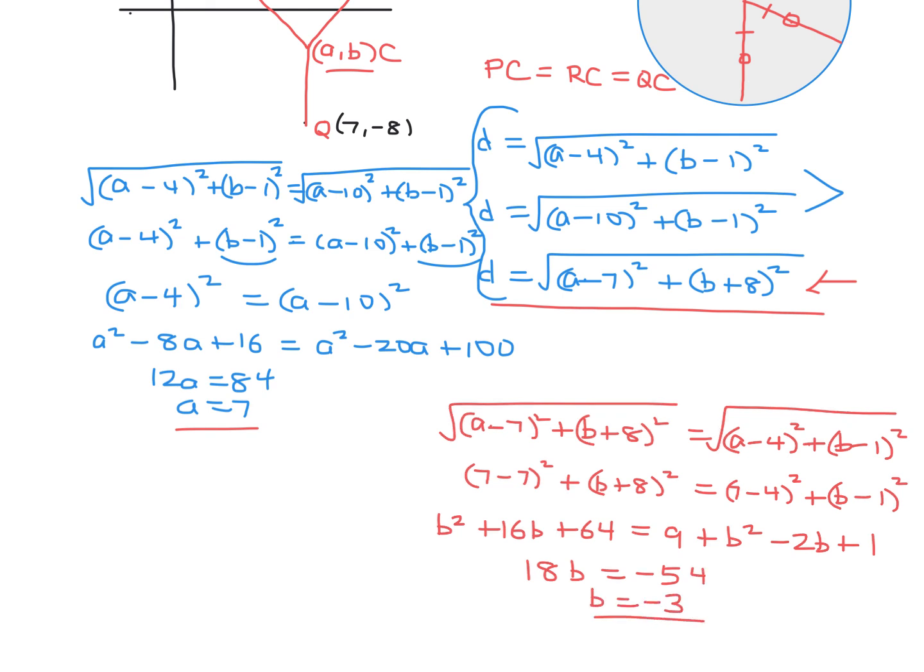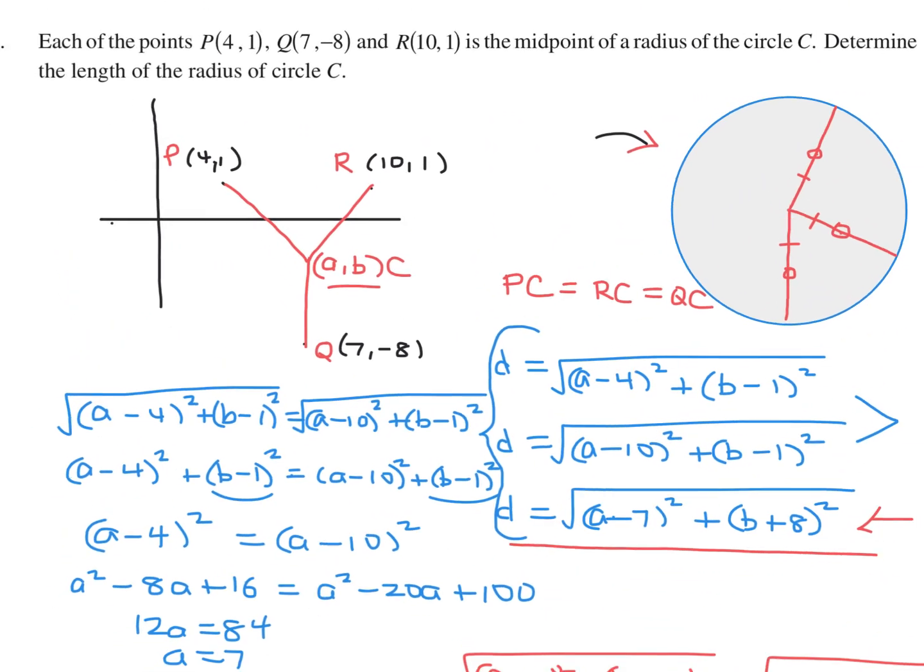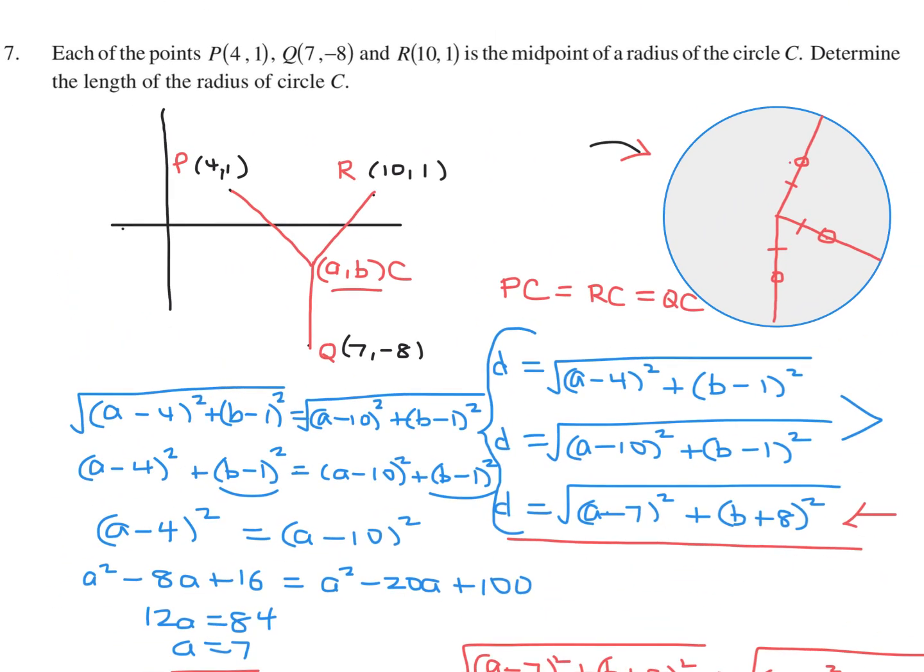So we got A, we got B. Now what we can do is calculate one of these D's. And then our radius will be 2D, right? Because these were the midpoints, if you recall, in the question, just like the diagram. D is sort of this distance right here. And since this is the midpoint, the full radii would be 2D, right? The full radii would be 2D.